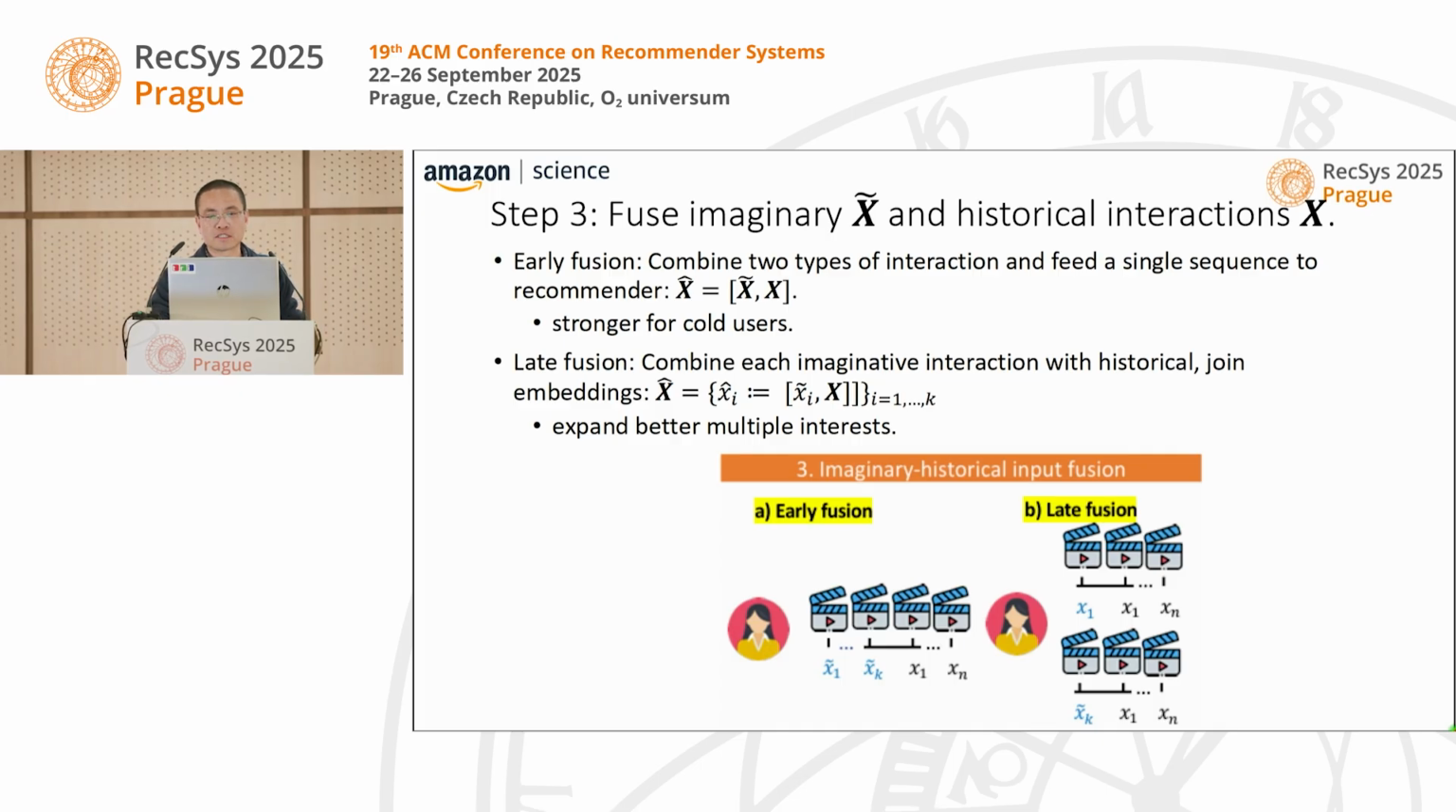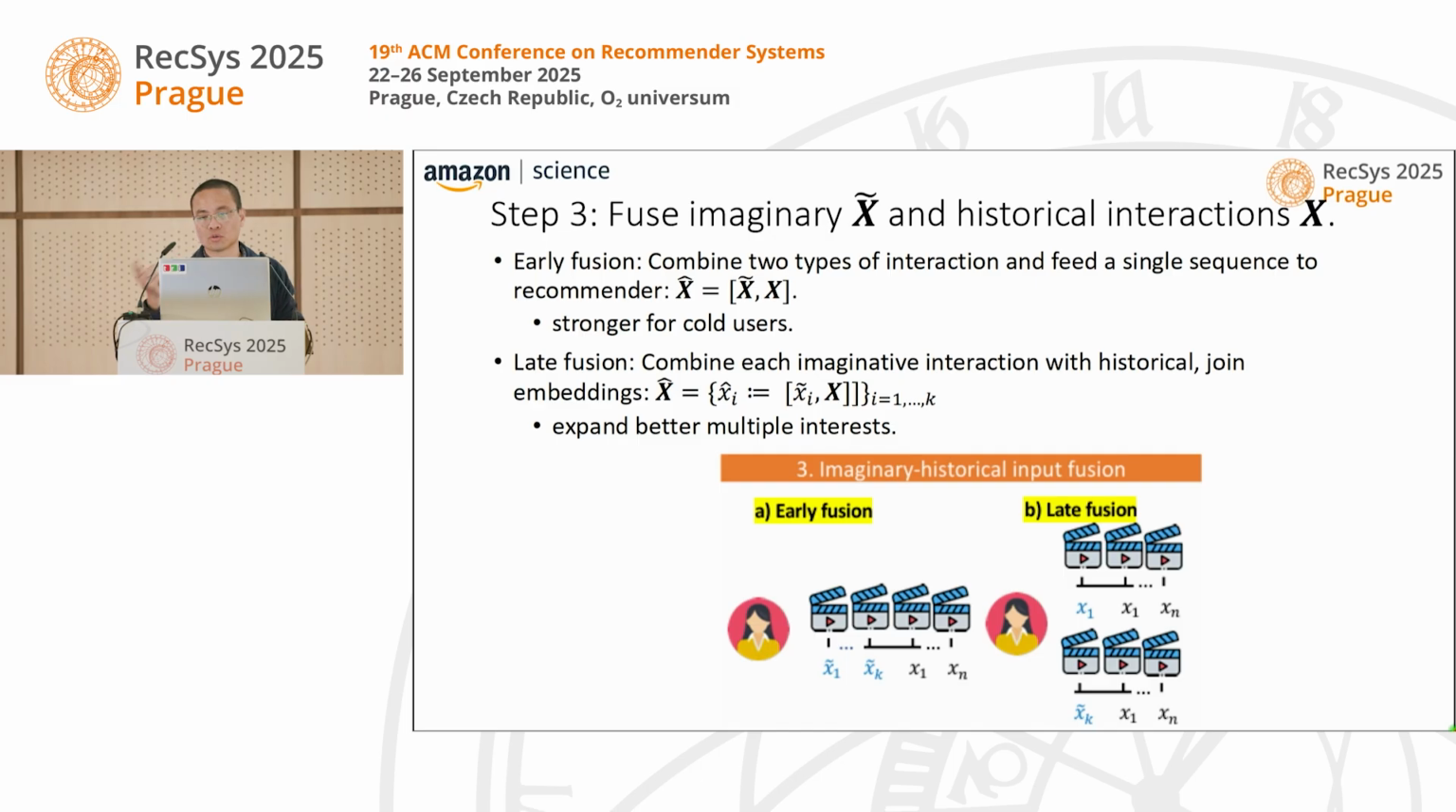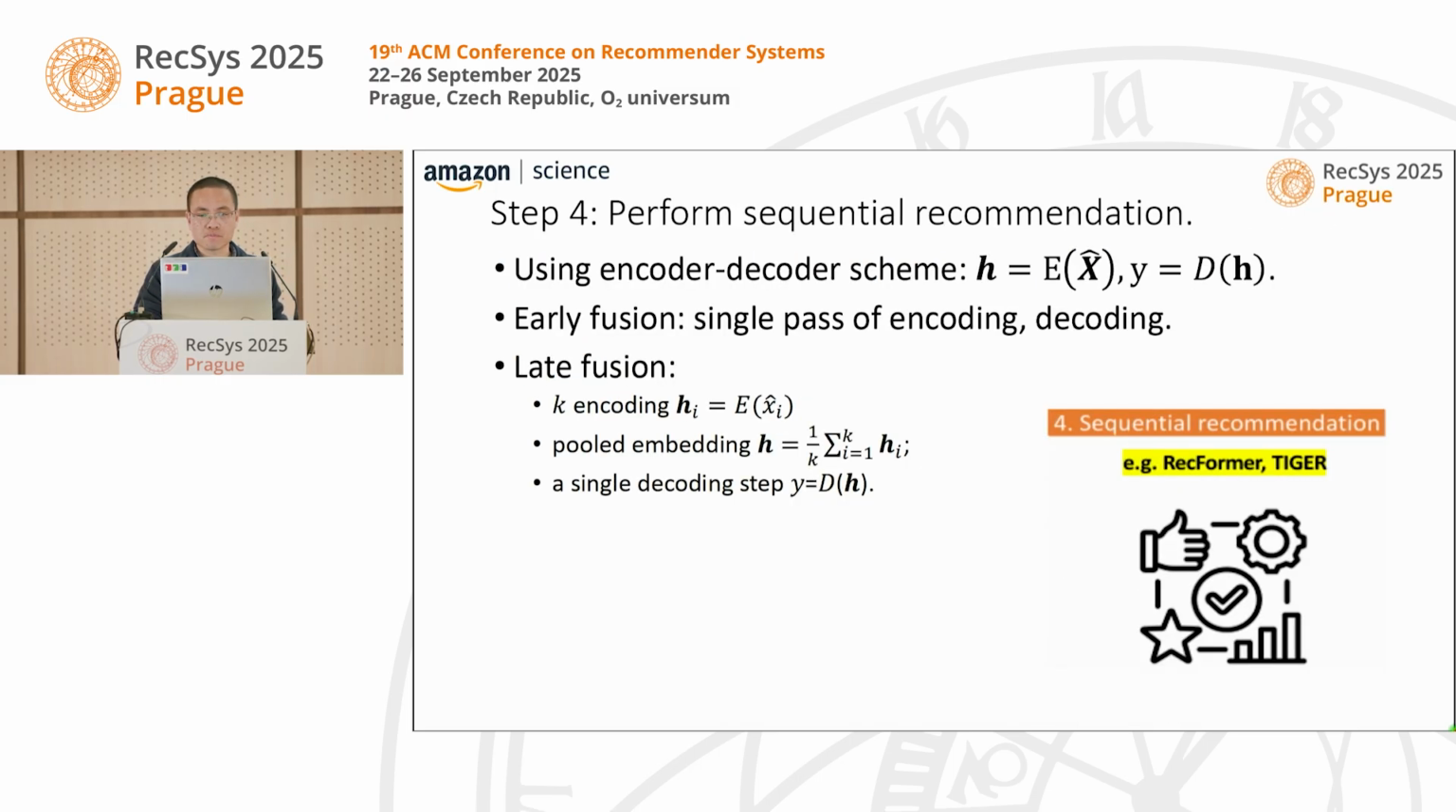And then we fuse the imaginary items with the actual historical interaction because we deal with absolute cold start and near cold start, right? So in near cold start, we may have a very small number of items that the customer watched. Here we have two strategies, early fusion or late fusion. Basically, it fuses the imaginary item with possible actual items that the customer watched and feeds it into the recommender system. So here we use Reformer and Tiger as a backbone.